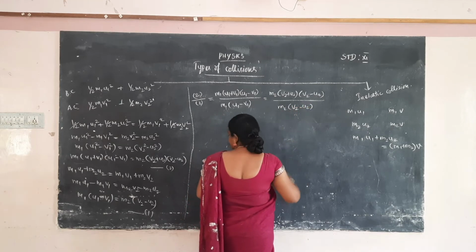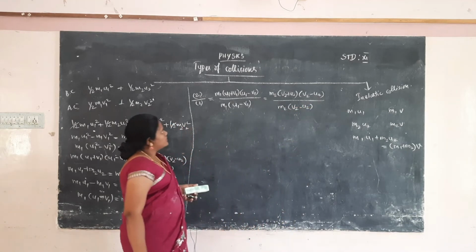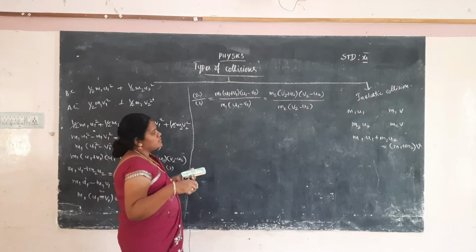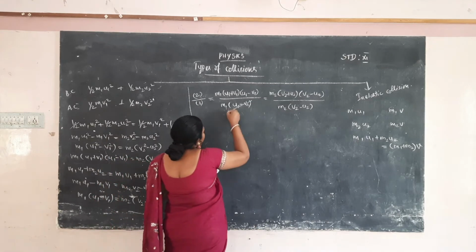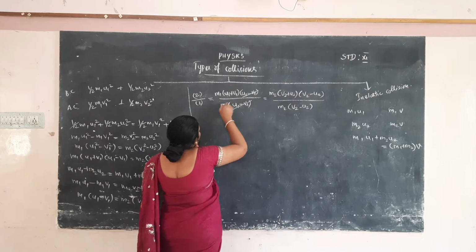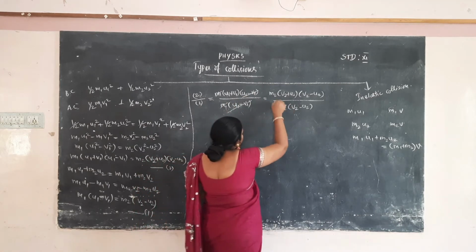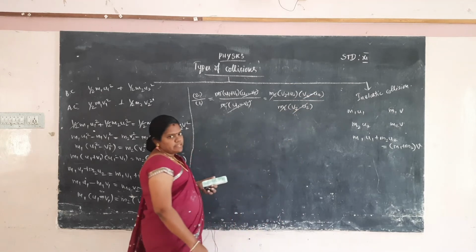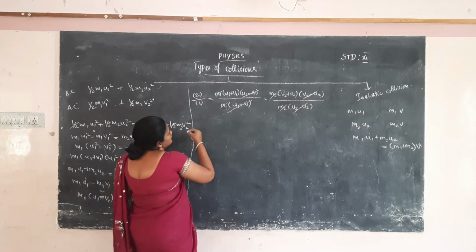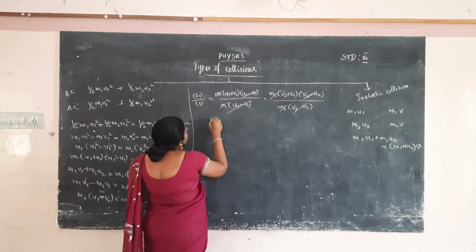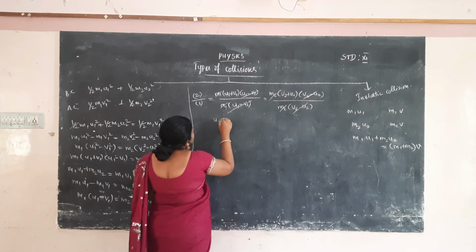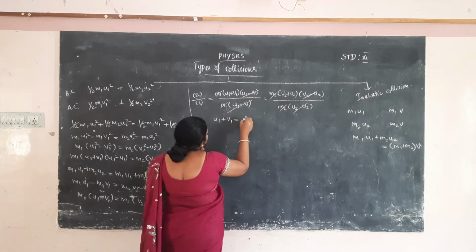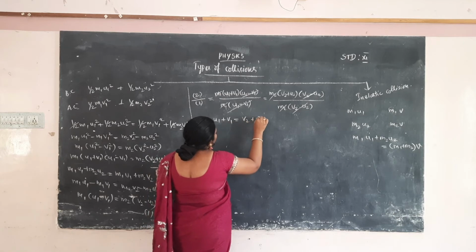So the common terms can be struck out. What are the common terms? u1 minus v1, m1, then m2, then v2 minus u2. What are the other terms? That is u1 plus v1 is equal to v2 plus u2.